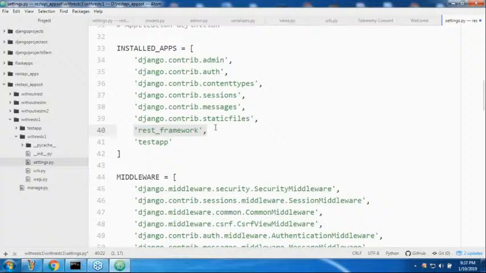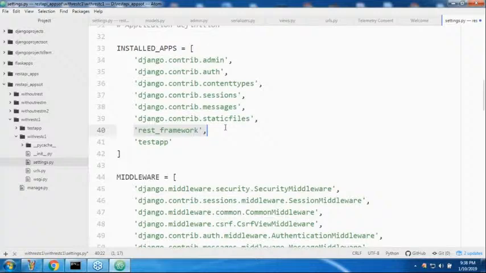It's not a package. It's an application which is a part of DRF. Remember this one. We are not responsible for it, sir. It's already developed. We are just adding it because in my test app I want to use this application's functionality to develop APIs. That's why we just add it like a tag.